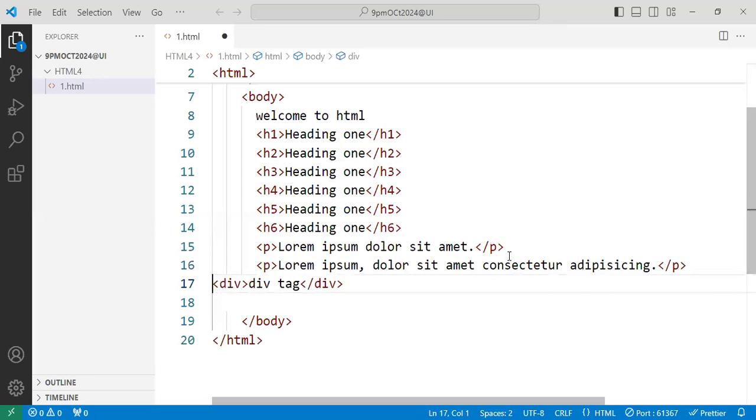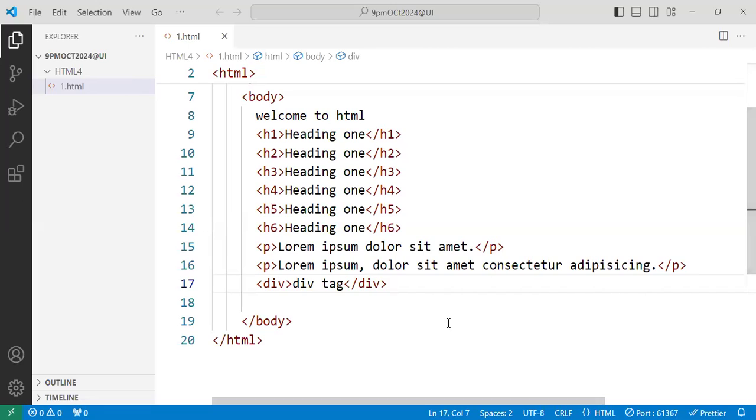Here I'm using the p tag to display paragraph content. The div tag I'm using to display a division of the web page. Next I'm going to show how to display a paragraph and how to display a division. Paragraph you can display normally. How the div tag helps divide our page into multiple parts, you will understand once I enter CSS. This is the list of tags we are using.